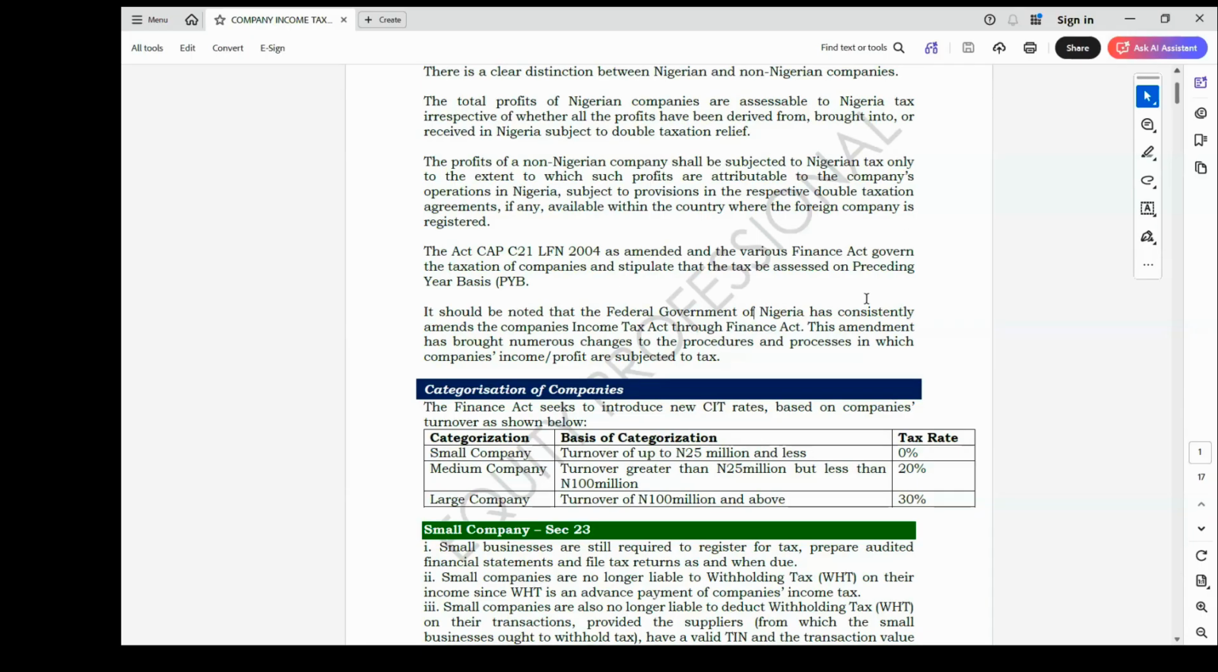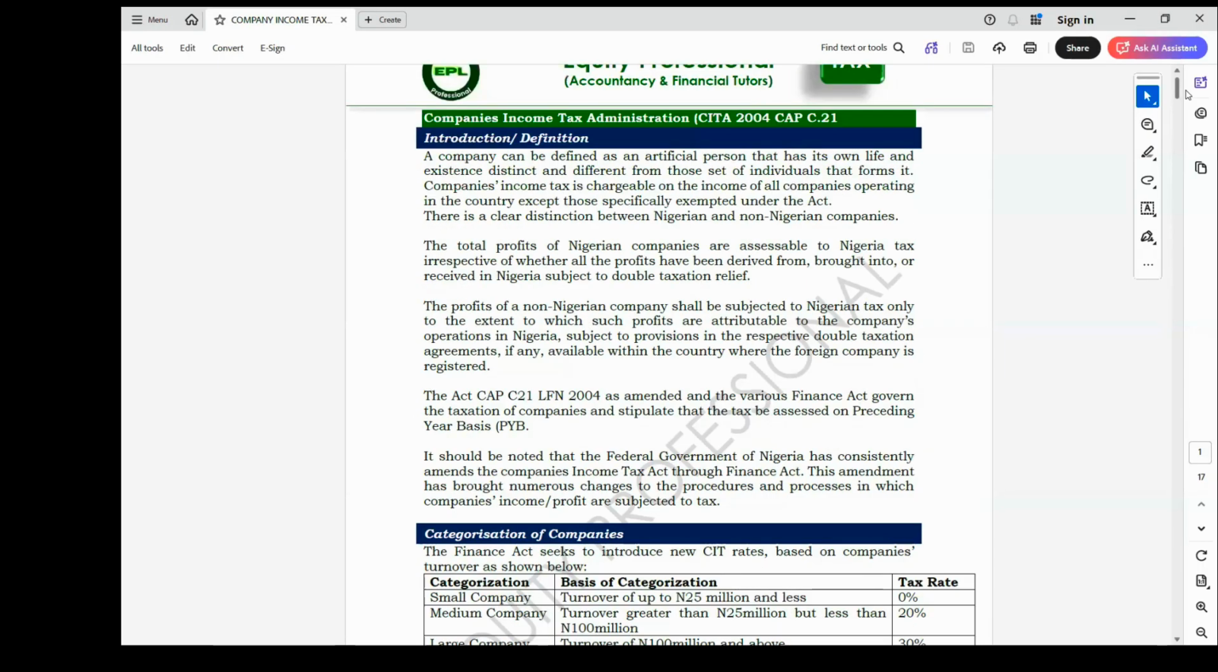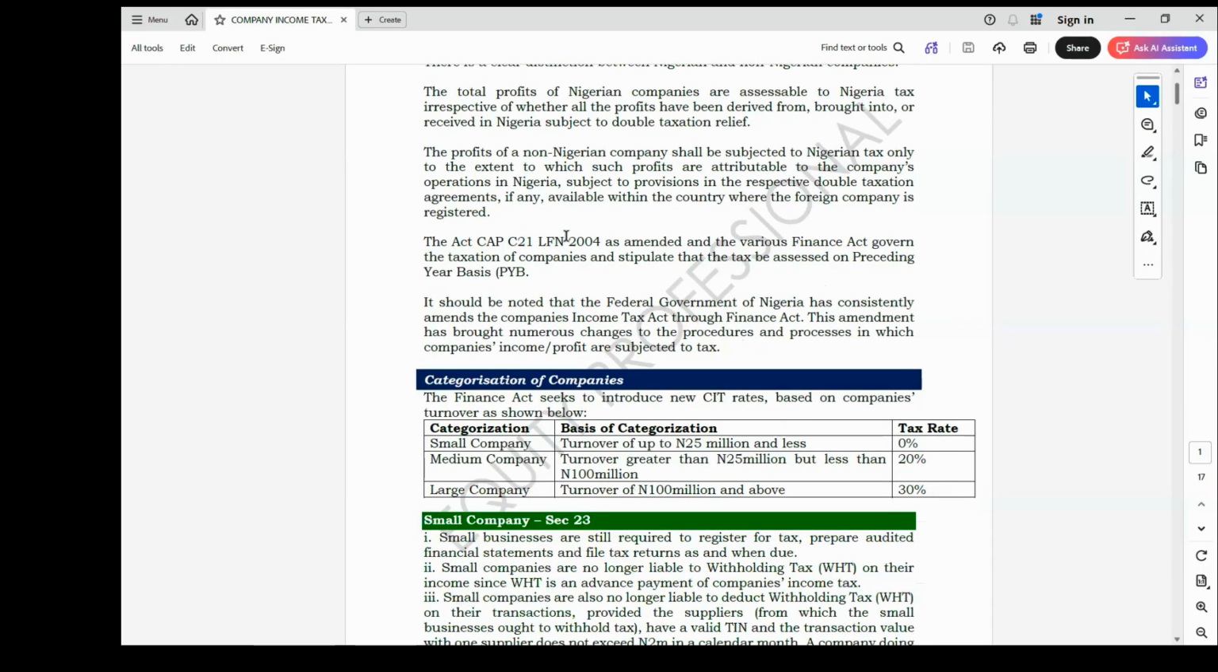As I said earlier, the federal government is in charge of collecting this tax through the Federal Inland Revenue Service, and the tax is payable on a preceding year basis. Those are the basics we are expected to know as far as this particular aspect is concerned.